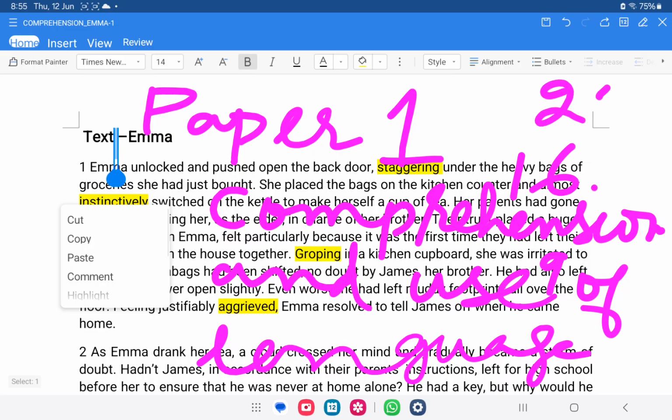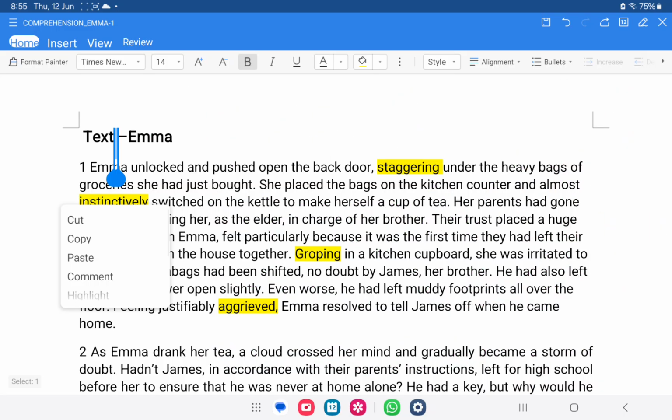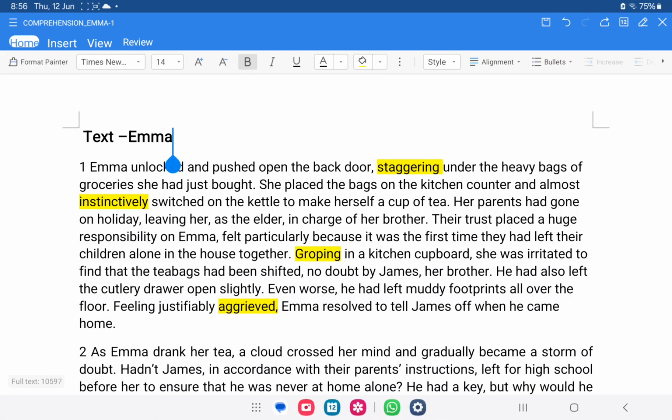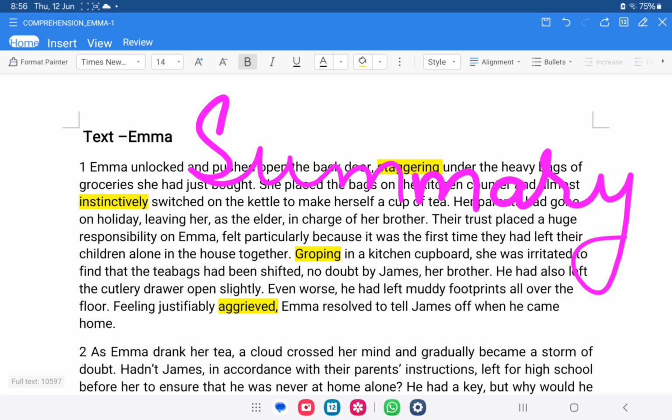Total marks are 25. Paper 1 has 50 marks. Comprehension and use of language task have 25 marks, right? This is question number 1. Then the second question that we have here is summary writing.